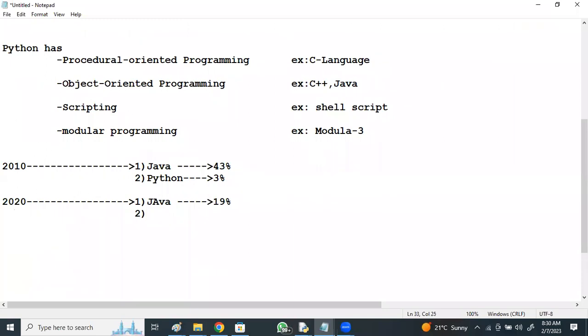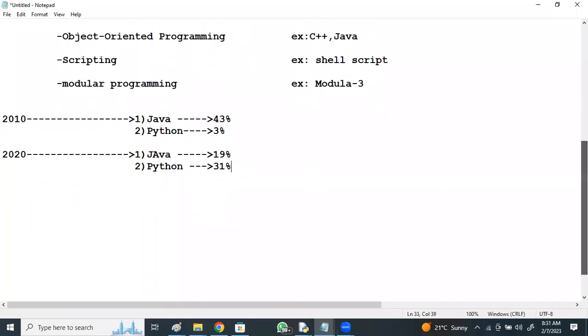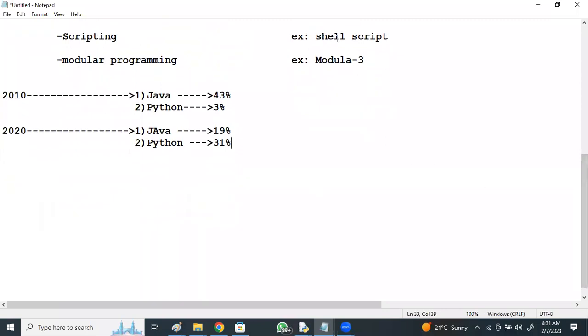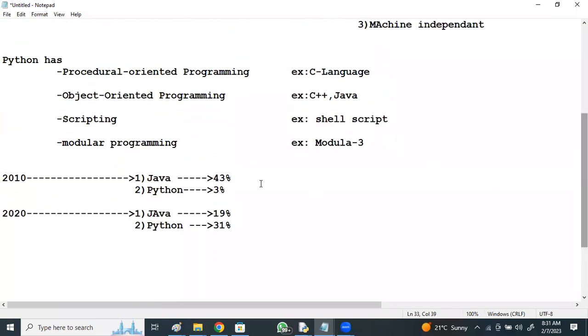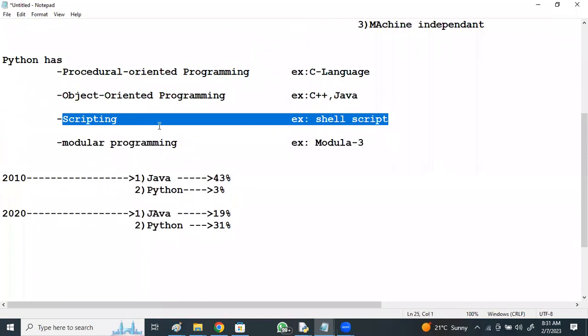I'll open Google and show you some graphs, like which programming language is mostly used today, the percentage of usage of each programming language. So Python is 31% used, right? Year by year, the usage of Python is increasing as it is mostly used in different high-end technologies as an implementation language. Talk about scripting: we are using automation scripts. Python scripts are used for automation, like in IoT, in robotics, or in DevOps environments, right?